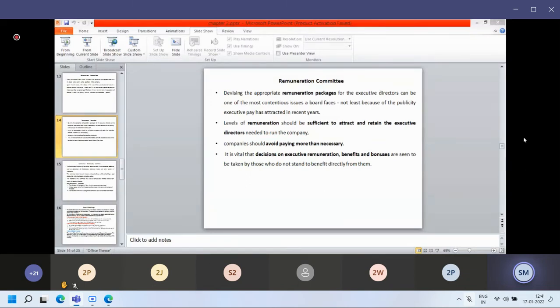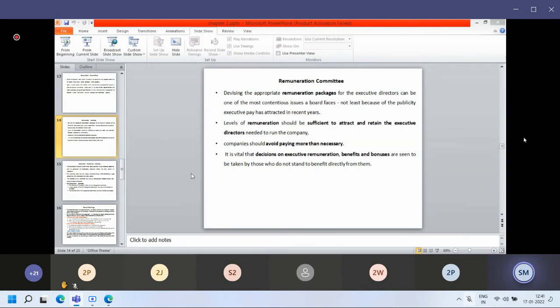For freshers, this can be the salary. For 1 year of experience, that can be the salary. For 2 years of experience, that can be the salary. So that can be set by the organization. It should not be a mismatch. Why have they said this? Because a company should avoid paying more than necessary. There are some employees getting more salary, and there are employees getting less salary as per their contribution, knowledge and experience. So the remuneration committee is responsible for that also: how to maintain the balance, balancing the salary payments, and how we can give them.